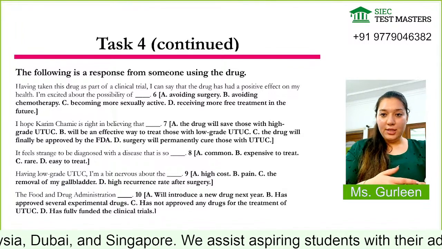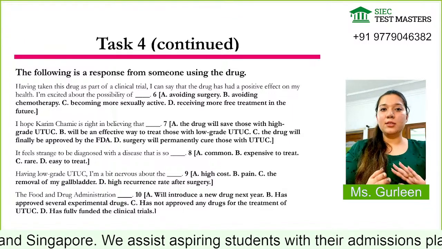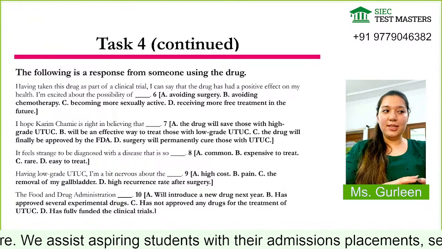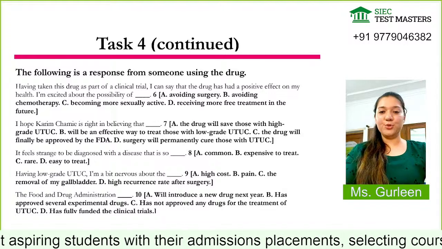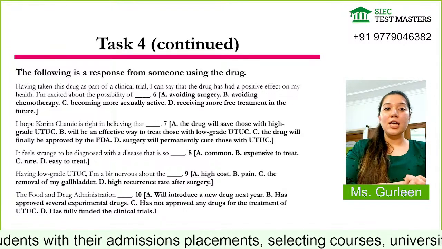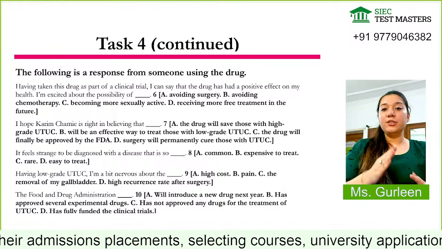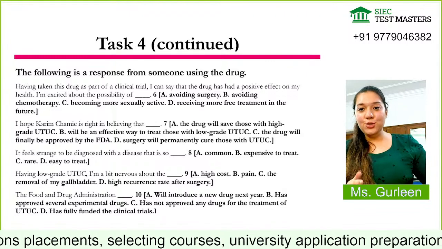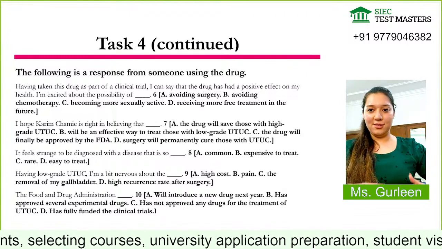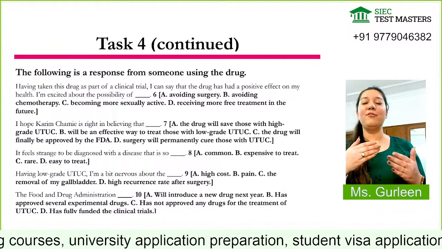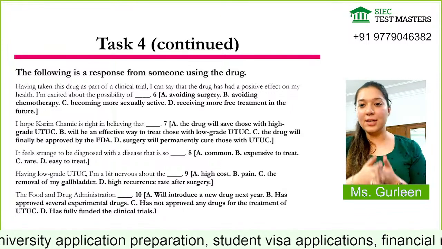So what we need is totally different in task 4. You have to read the paragraph first. We are not supposed to read the options and all sort of things. So paragraph 4 is fully your homework, which you guys need to do, and you have to comment all the answers in the comment box. And if you have any doubt, you can ask any question regarding CELPIP.